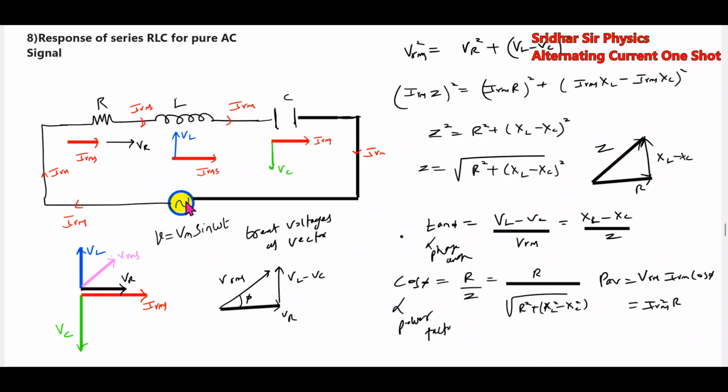So the power dissipation depends on the frequency of the source also. By varying the frequency of the source, we can control the power dissipation. Who will dissipate power? Only the resistor dissipates. The inductor will not dissipate. Here also no dissipation. This concept is very, very important.